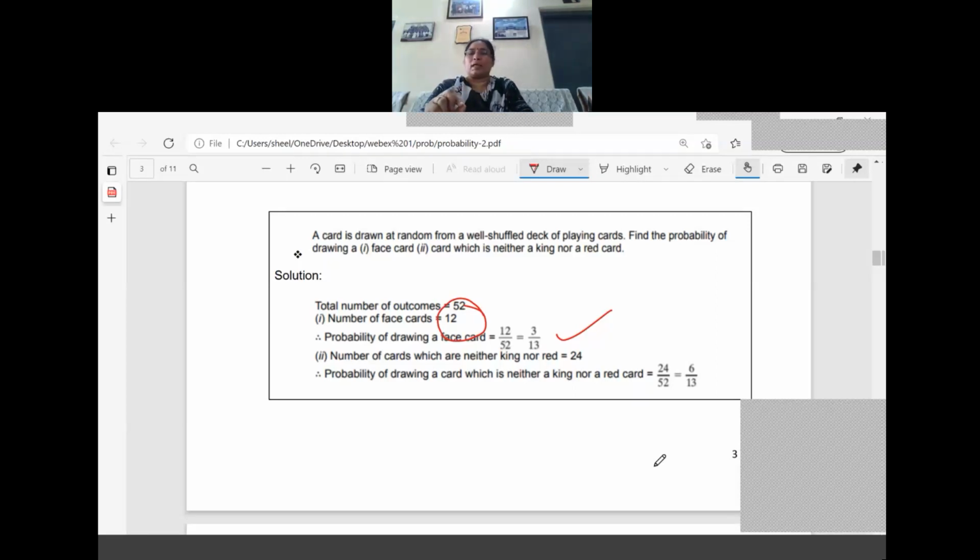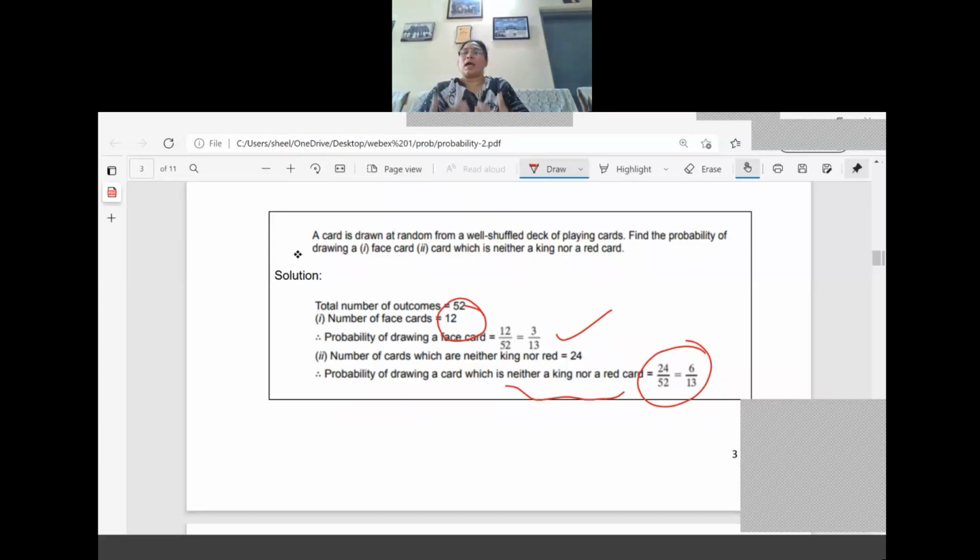But in that, two kings are in the black section. Our question, four kings are there, two came in the red section also. So another two are remaining. So what are the remaining cards? Out of 26, two kings are also gone, so 24 is remaining. 24 by 52 is equal to 6 by 13. Neither and nor, this type of question you can also see in the paper.